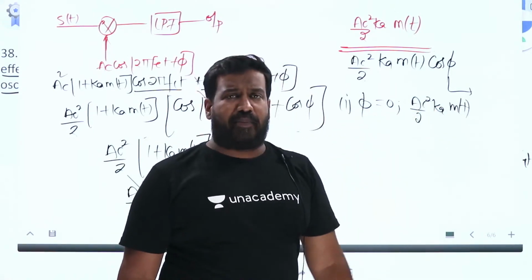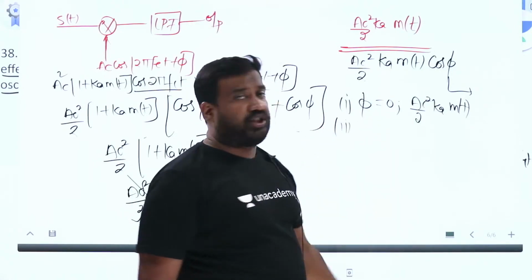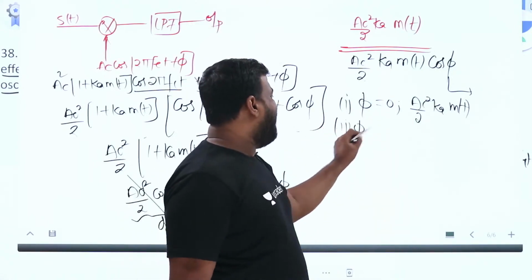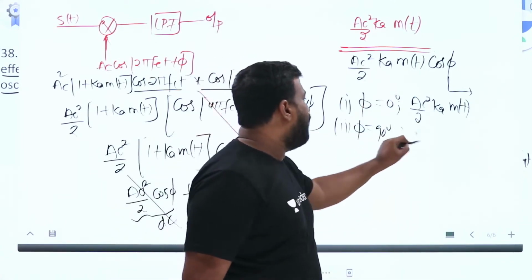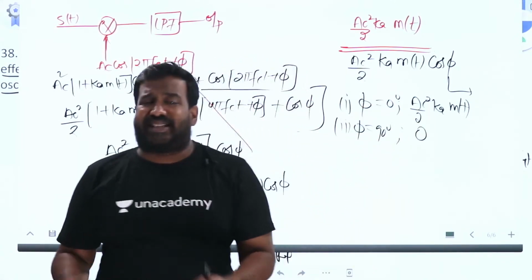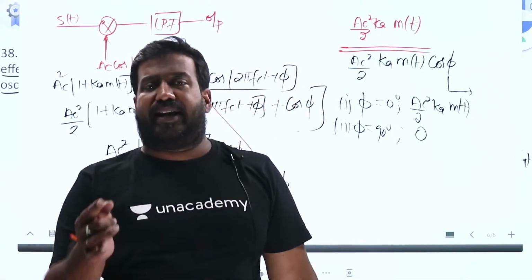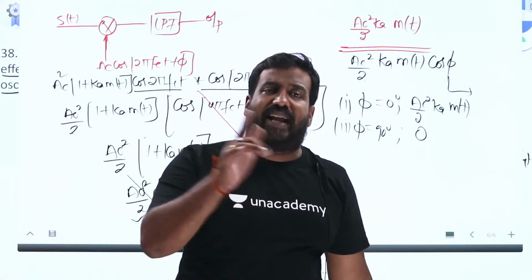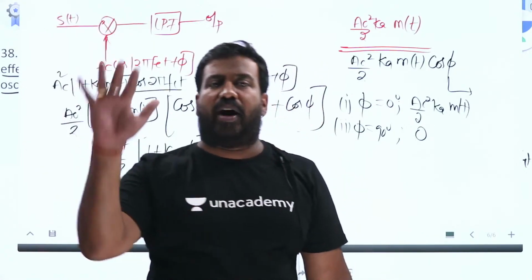The message signal is recovered properly because they are synchronous; the phase difference is 0. Case 2: when the phase difference is 90 degrees, what happens? Cos 90 is 0, so the recovered output is 0. The message signal cannot be recovered at all. When the phase difference between the transmitter and receiver is 90 degrees, the message signal cannot be recovered.